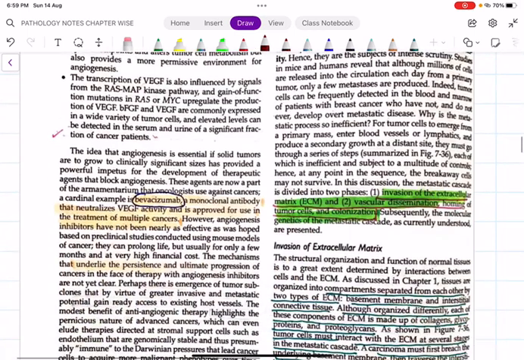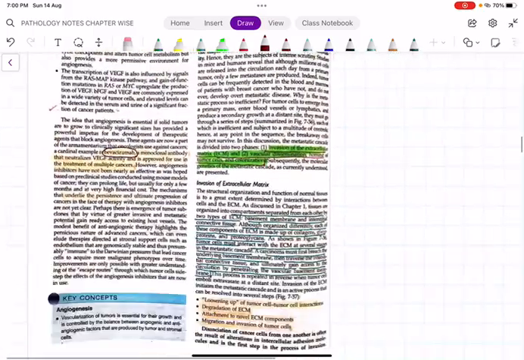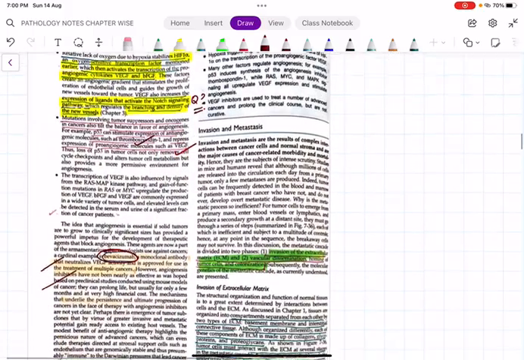So we have a drug called bevacizumab. Bevacizumab is a monoclonal antibody that neutralizes and inhibits VEGF. When VEGF is inhibited, there won't be any angiogenesis, and it has been used in the treatment of multiple cancers. One of the most important indications of anti-VEGF drugs is proliferative diabetic retinopathy. Then, coming to invasion and metastasis.